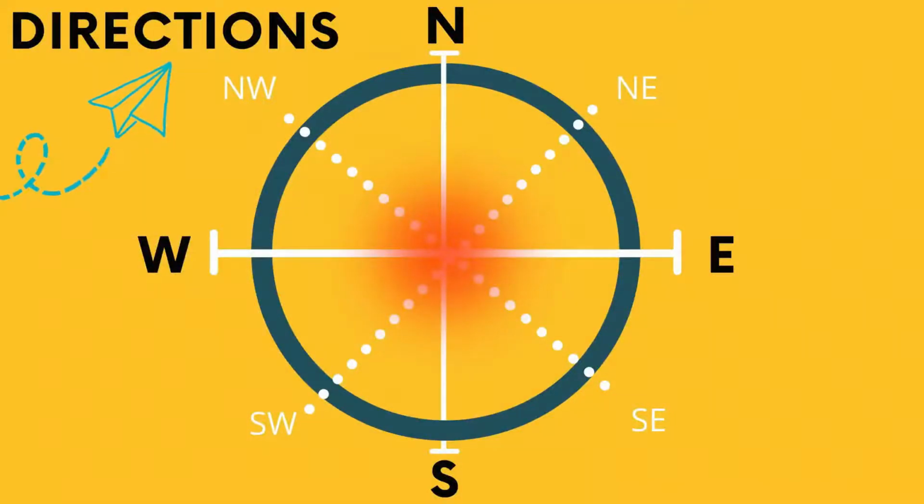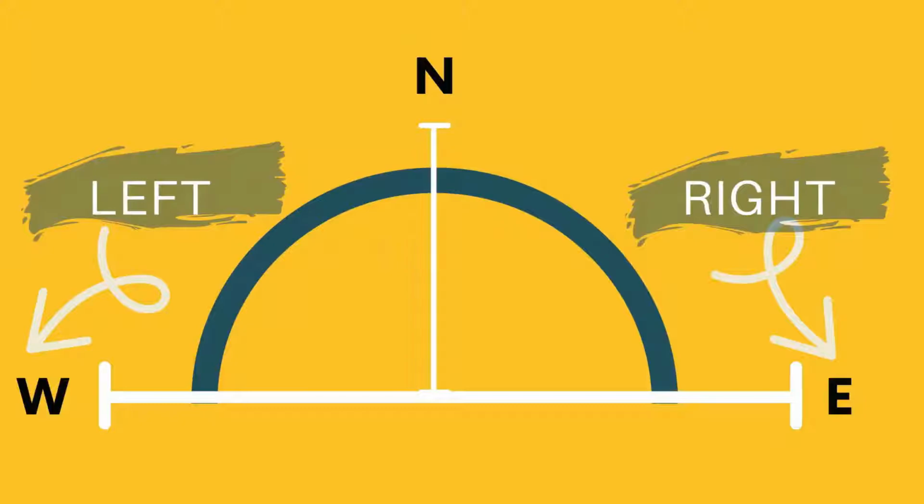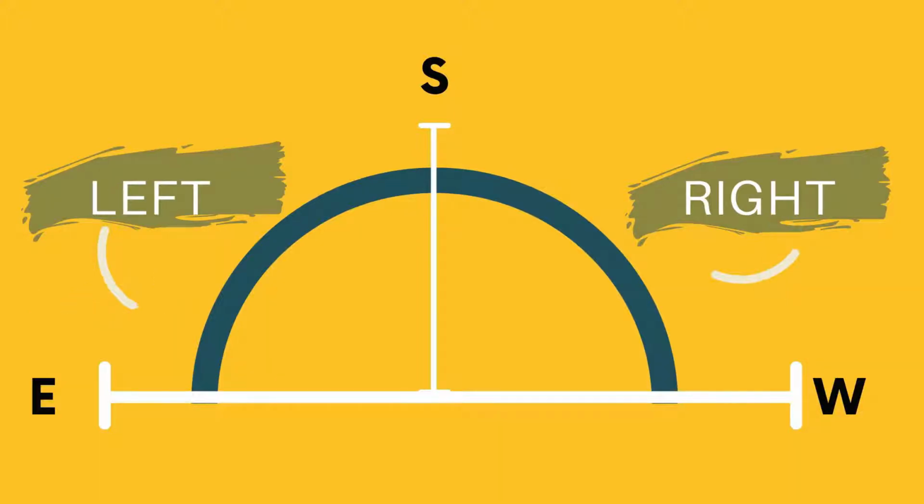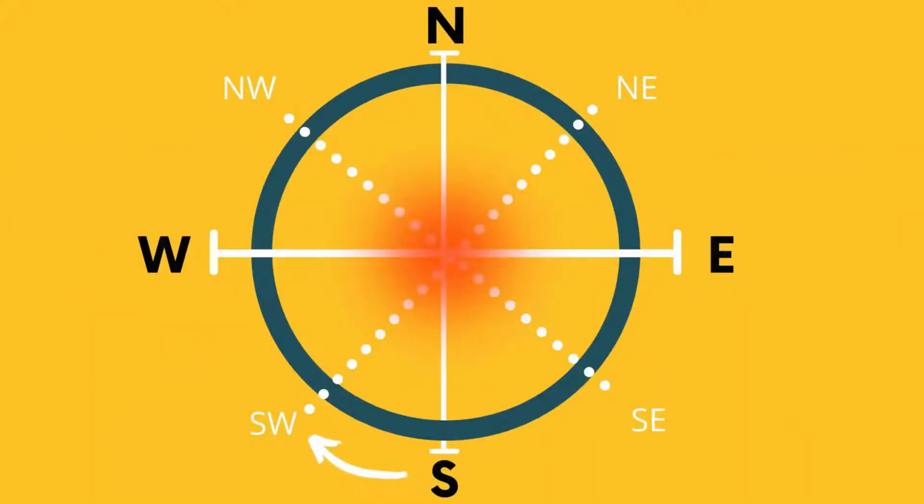Assalamu alaikum. Today we're going to start our intelligence section with the direction sense questions. For that we need to have some sense of the directions. If you're facing the north, east lies to the right of north and west lies to the left of north. Similarly, if you're facing the south, we'll have west on our right and east on our left side. If you're unable to imagine this, you can turn the page around during the test.